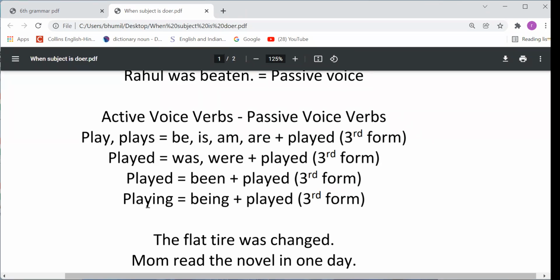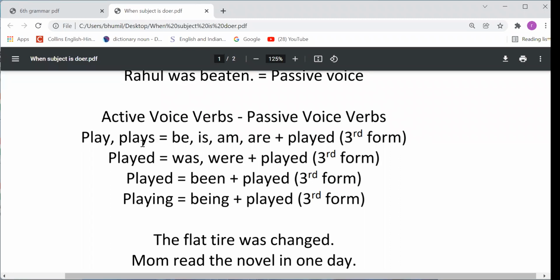Now we have to understand what the passive voice verb is. Passive voice verb means be form plus past participle form, meaning third form. This combination is called a passive voice verb. If the subject is doer, we should use either the first form or second or third or fourth form according to the need of the sentence, according to the tense of the sentence. But if our sentence is passive voice, we have to write the be form, then we have to write the past participle form, meaning the third form.